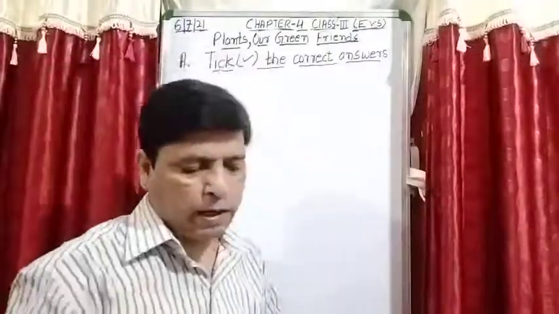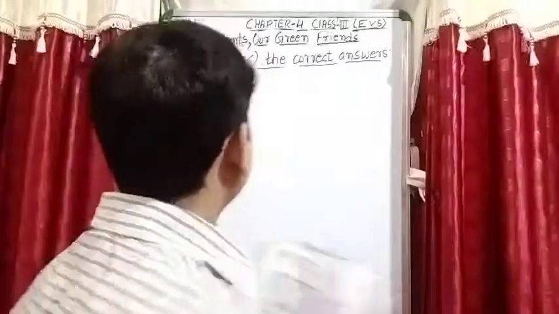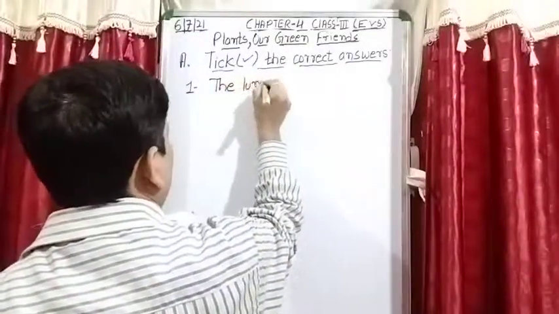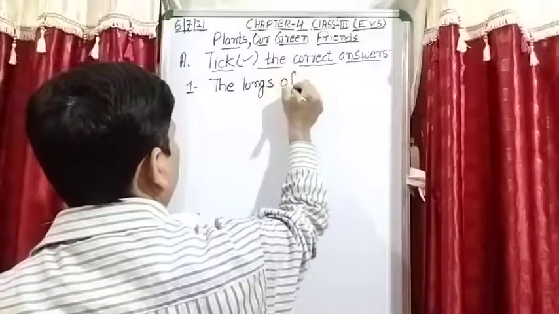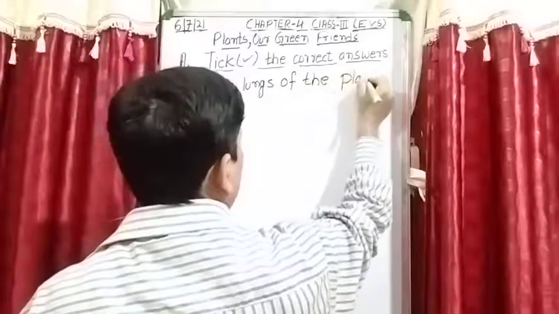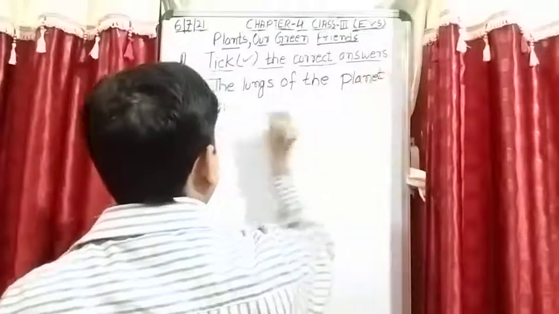First question, the lungs of the planet are.